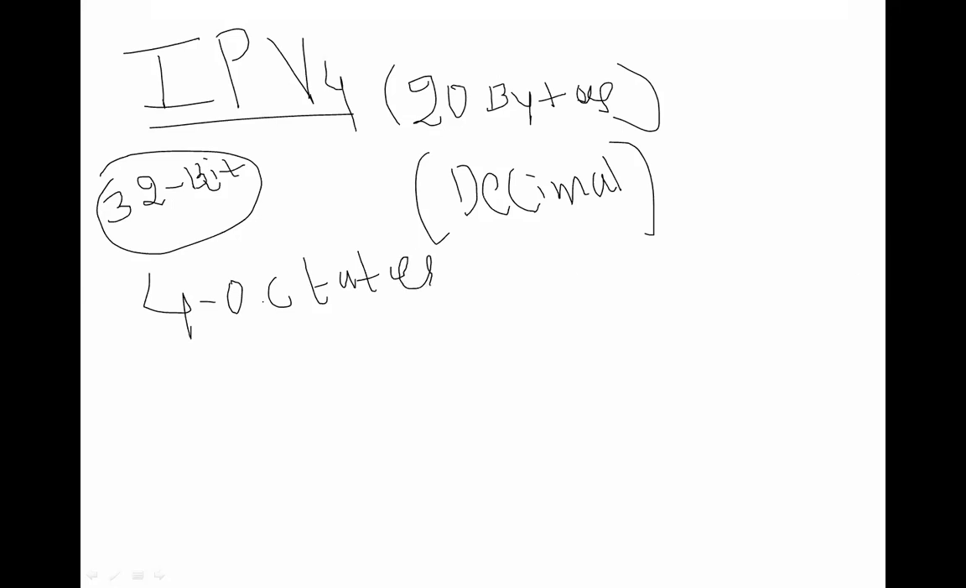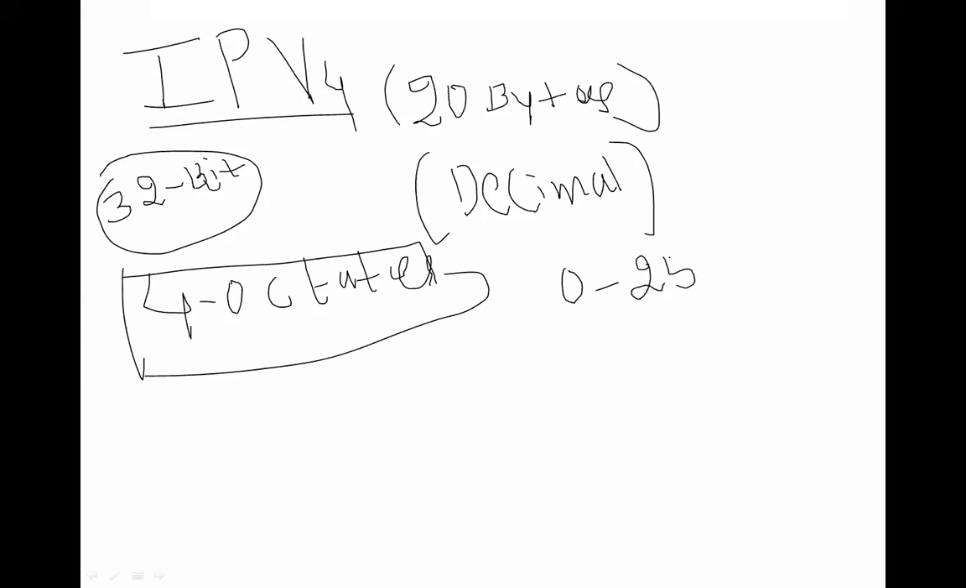We are going to represent this IPv4 in an octet format. Four octets is nothing but 8, 8, 8, 8. That becomes 8 bit plus 8 bit plus 8 bit plus 8 bit, which is 32 bit. The maximum number we are going to write for IPv4 is 0 to 255.